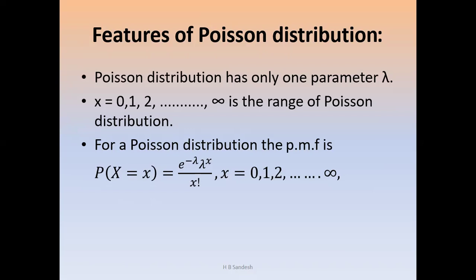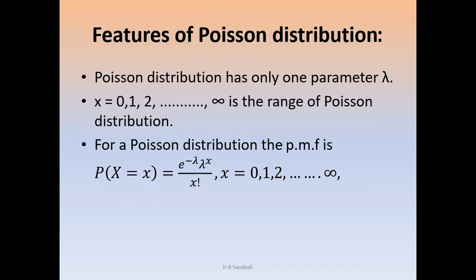Then in the range, we consider x is equal to 0, 1, 2, etc. infinity. But this is not 0 to infinity. This should be 0, 1, 2, etc. infinity. What is the difference between 0 to infinity and 0, 1, 2, etc. infinity? There is a lot of difference. 0 to infinity means x can take all the values in between 0 and infinity, including the decimals.